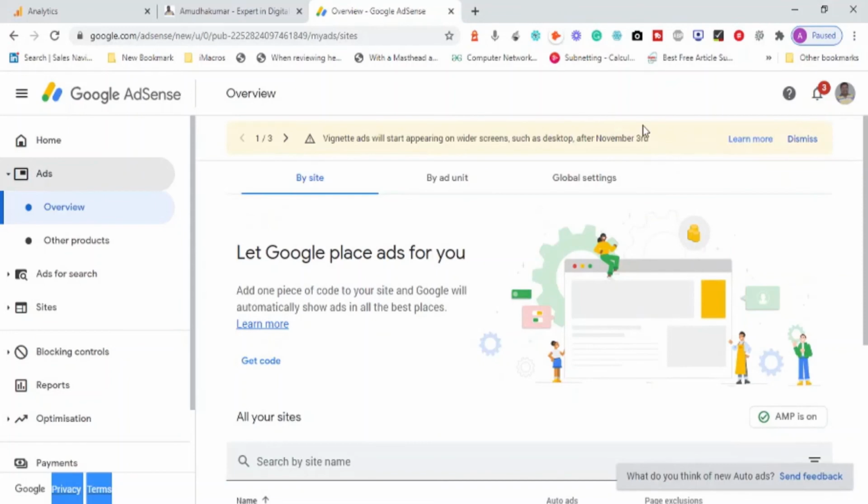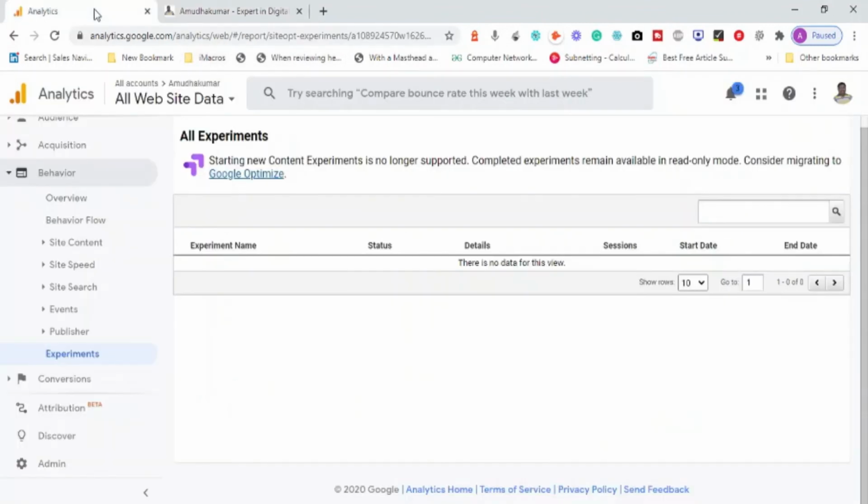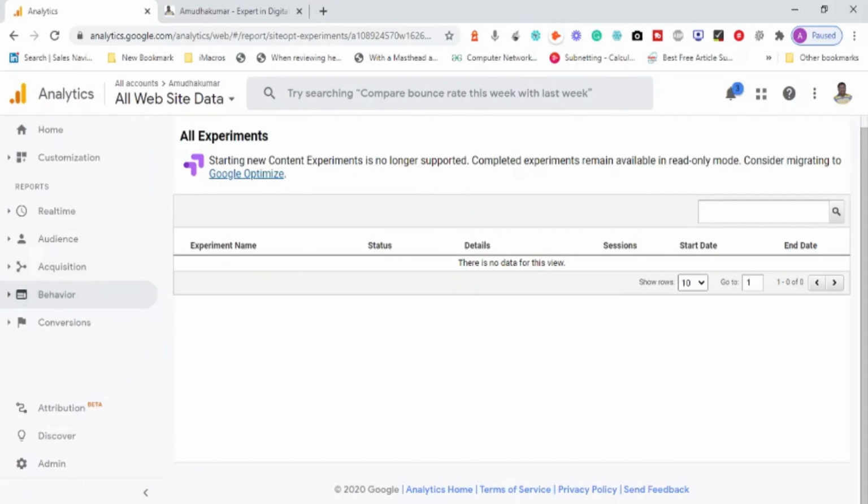With respect to AdSense, we will be discussing in detail when we discuss the AdSense concept. Okay, so if you pay attention to this one, the behavior section completely talks about what people do on your website once they come to your website, and these websites are tracked by Google. Okay.